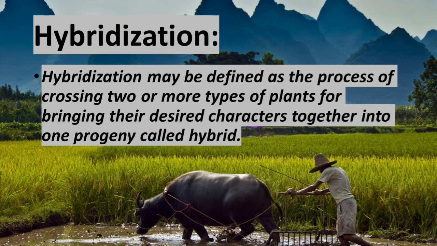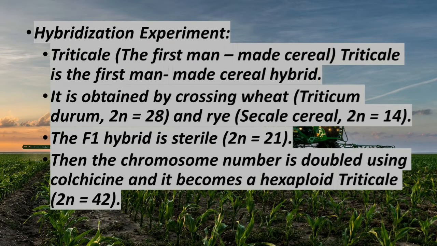The first man-made hybrid was developed between wheat and rye. The cross took place between wheat and rye. The scientific name of wheat is Triticum durum, and the scientific name of rye is Secale cereale.